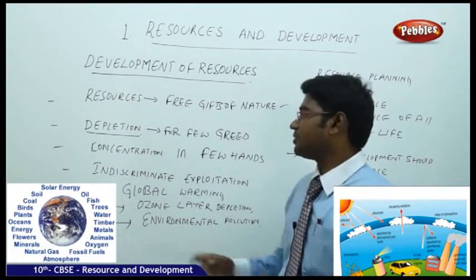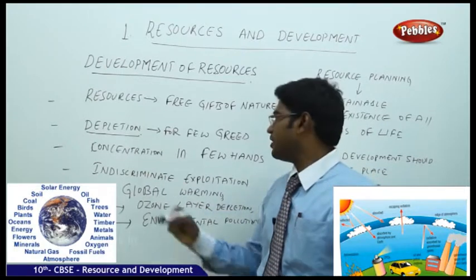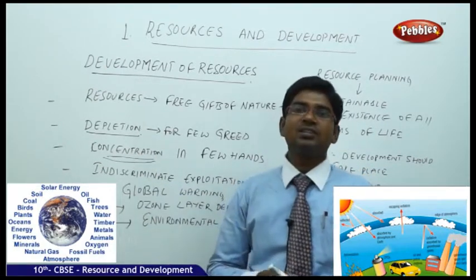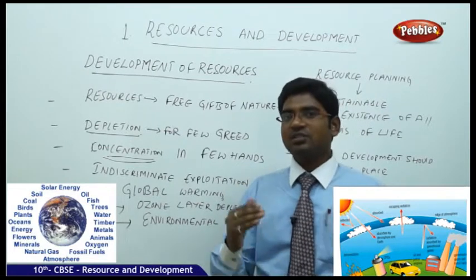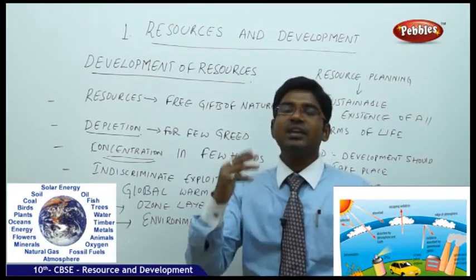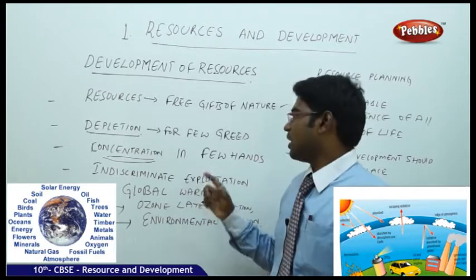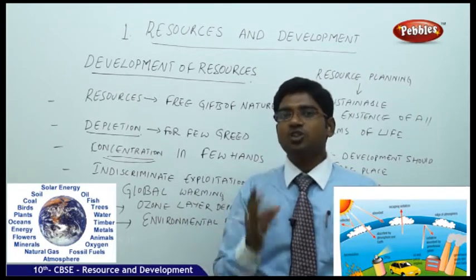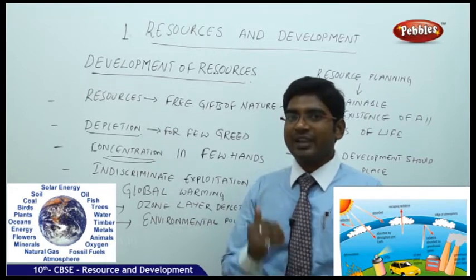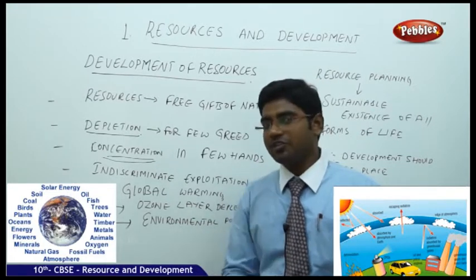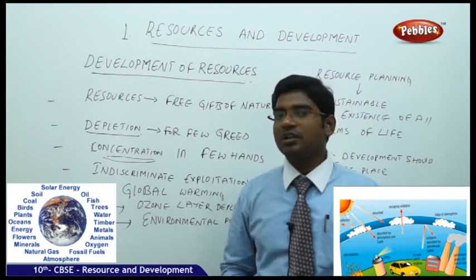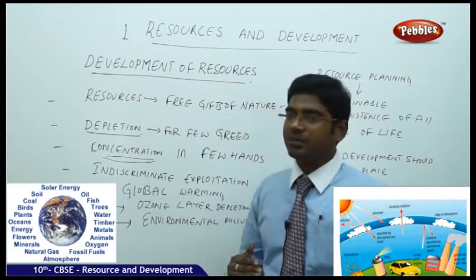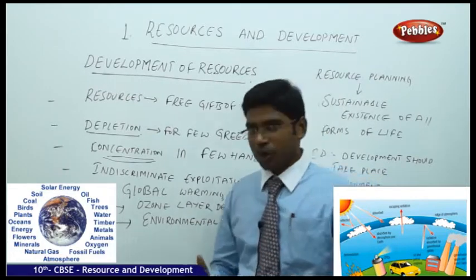Next, the second point is the concentration should not be in few people's hands. The concentration should be in a larger region. The concentration of the lands should be in the larger growth. And the third one, indiscriminate use. When we are using without preserving for the future, that will have adverse effects on the nation or the natural climatic conditions like global warming, ozone layer depletion, environmental pollution.